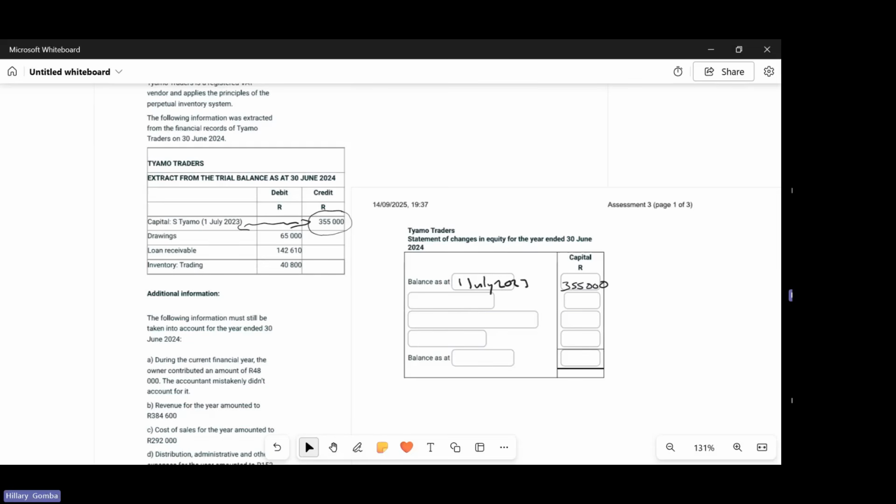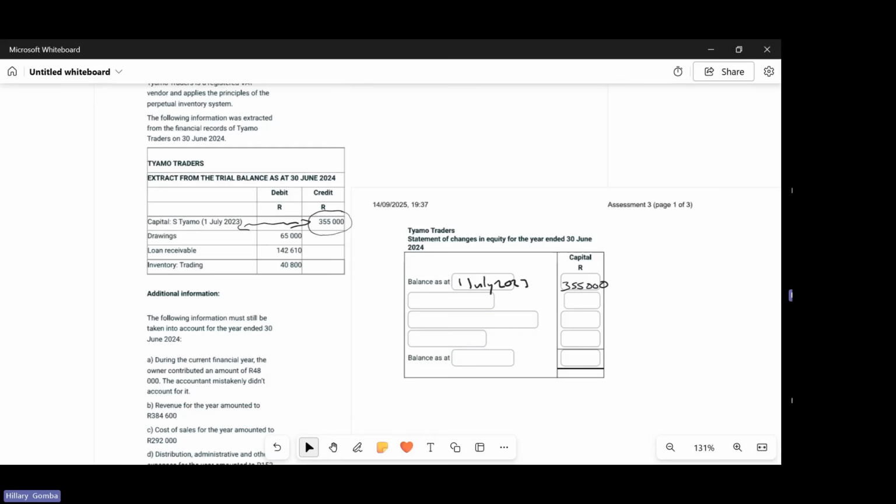Since it's a statement of changes in equity, we are dealing with the capital that the owner contributes to the business and things that may affect the capital, such as if the owner decides to take drawings of either money or inventory, which decrease the capital of the owner. The other thing is that for the year we did our income statement and need to figure out, did we make a profit or a loss?